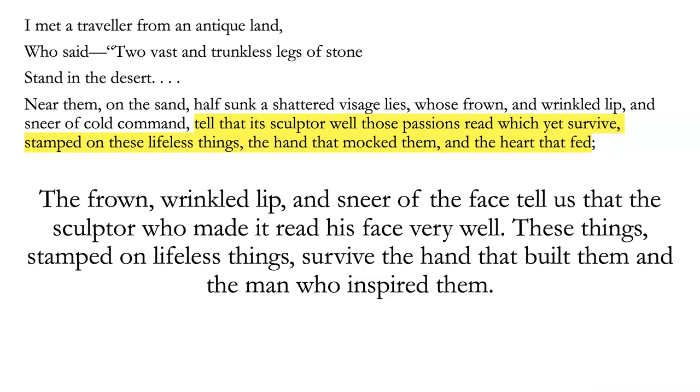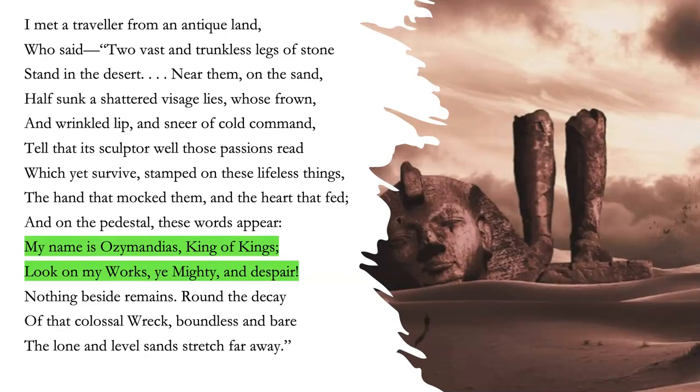So what else can we say about it? Well, let's have a look at possible double meanings. Here we see Ozymandias' hubris. He's anointed himself king of kings. And on one hand, that's impressive because he says, look on my works, which at the time would probably have been quite intimidating when you could see them. But now there's nothing left of what he did.